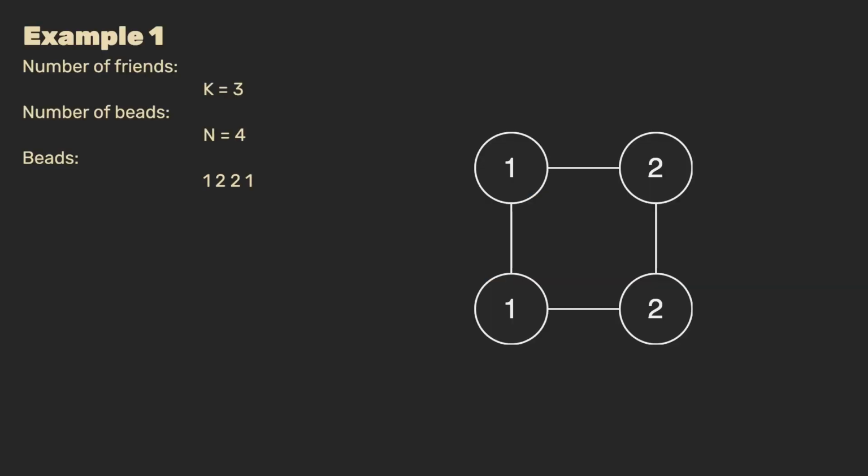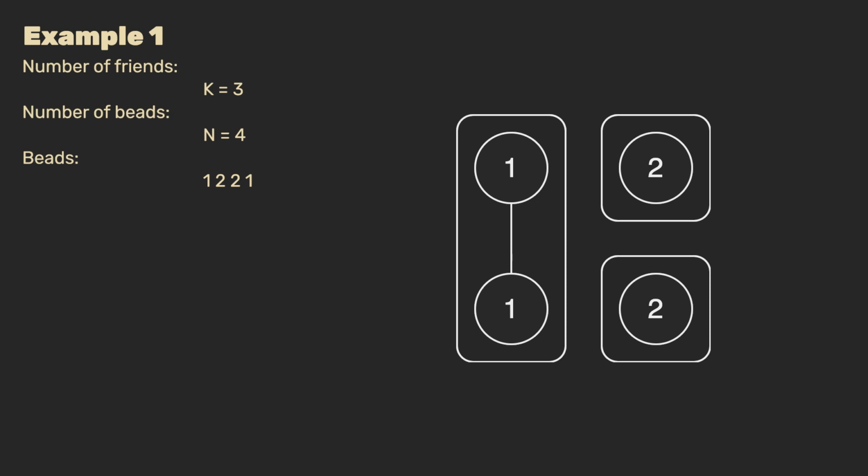In the first example, we are given 3 friends, which have to divide 4 beads among themselves. The necklace is given to us as beads of weights 1, 2, 2, and 1. It is shown visually on the right. Now, can this necklace be split up into 3 segments of equal weight? Well, the necklace is really small, so after looking at the bead values and playing around with making segments a bit, you too will find that this is possible. The solution here is to give one friend the pair of beads with value 1 each, and 2 friends will each get a single bead of value 2.